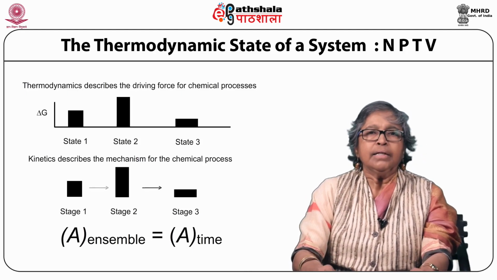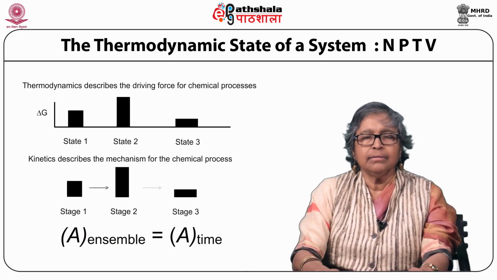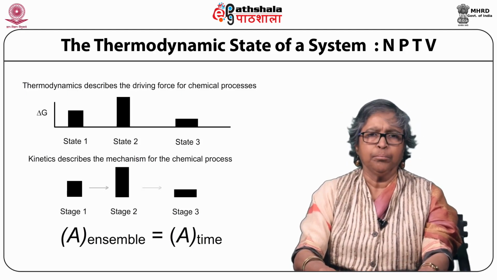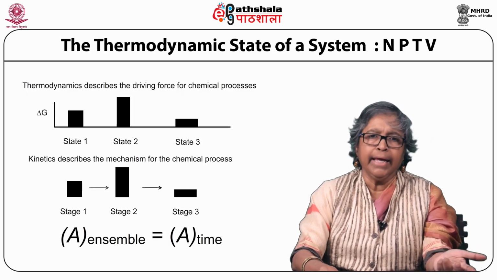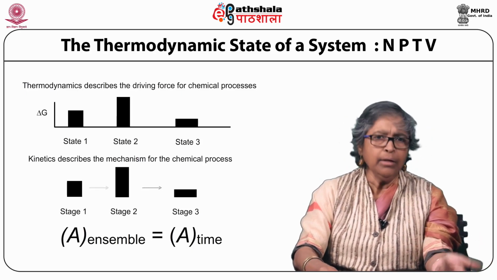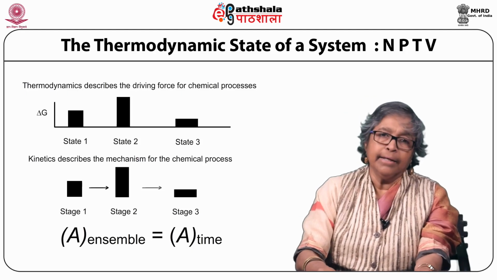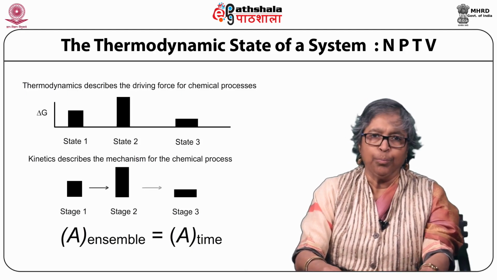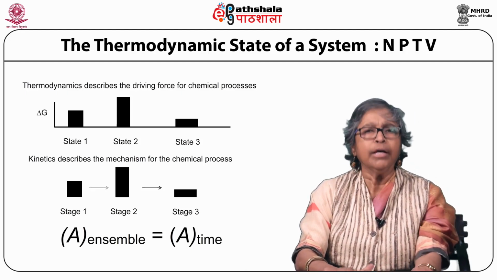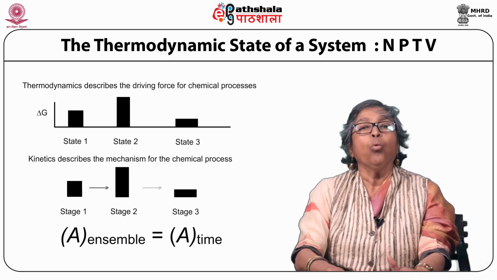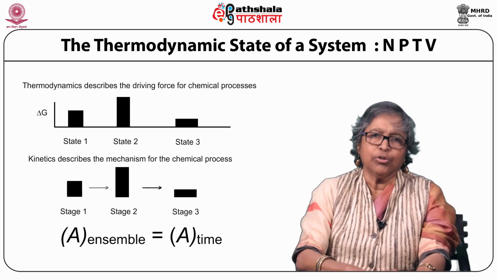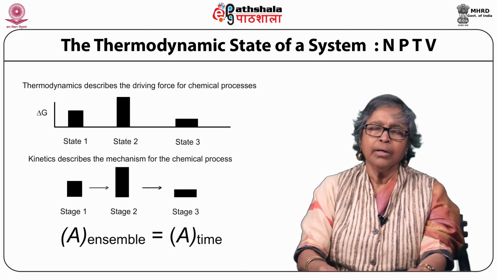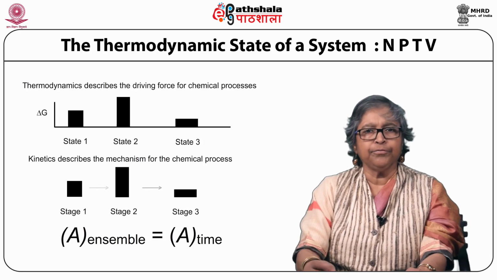the system. Also, it depicts that at any point of time, if there are plenty of ensembles, that is, if a state function A, it can be N, P, T, V, any one of them, A, then the average of all the ensembles, all the microscopic states, is almost equal to taking one microscopic state and running it for a long or almost infinite time to collect the data in the phase space.